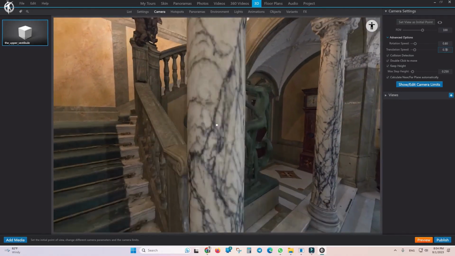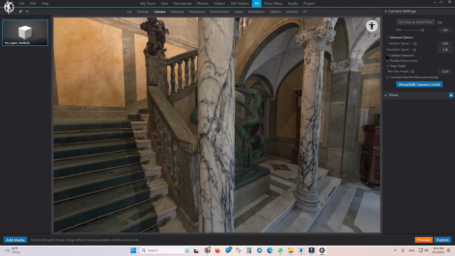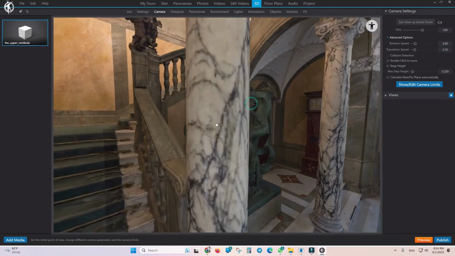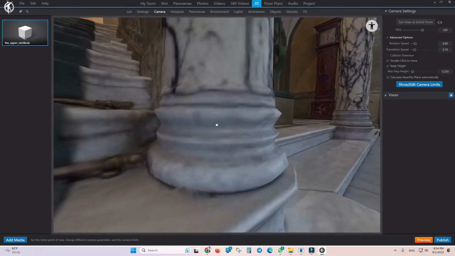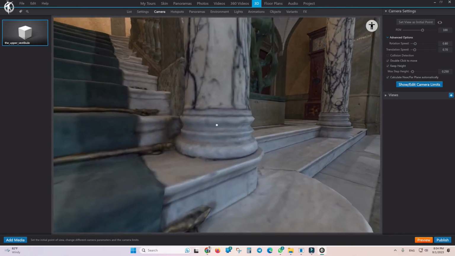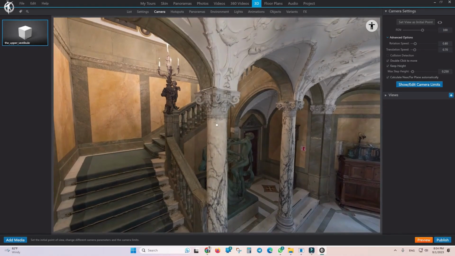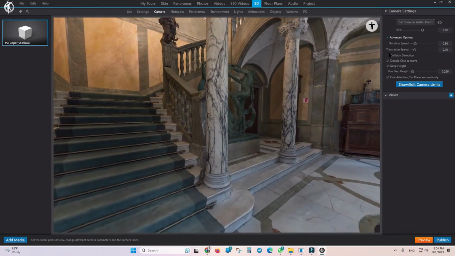So if you were to uncheck the collision option, the camera would not collide with the physical column. It would simply pass directly through it without any obstruction. Did you know this? So in this way, you can choose to enable or disable collision detection as you see fit. I prefer to keep it enabled.